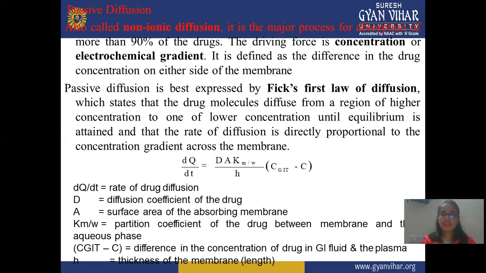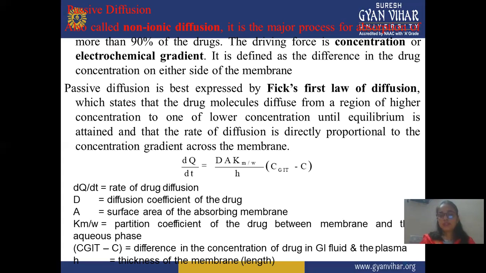Passive diffusion is best expressed by Fick's first law of diffusion. This law explains how passive diffusion takes place. The equation below states that drug molecules diffuse from a position of higher concentration to lower concentration until equilibrium is attained, and the rate of diffusion is directly proportional to the concentration gradient across the membrane. Means in passive diffusion, the drug passes from higher concentration to lower concentration until equilibrium is achieved, or both sides reach equal concentration. That's why no energy is required in passive diffusion.